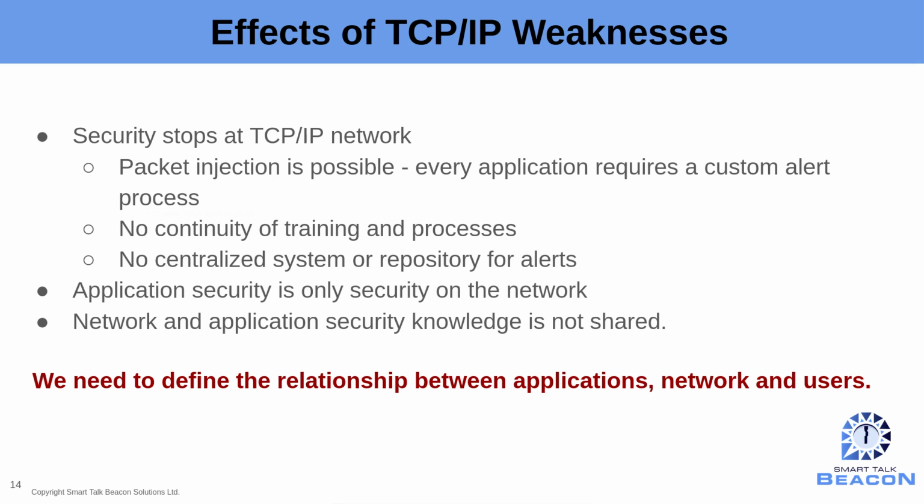Application security is really the only security system that the application could ever rely upon, other than what is really on the network, and our application and our network security knowledge is not shared. An example of this is that there's no way to report an invalid login to the network applications to say this incoming address should not be allowed to send any further login attempts to anyone within the system. We need to define the relationship between our applications, our networks, and our users.